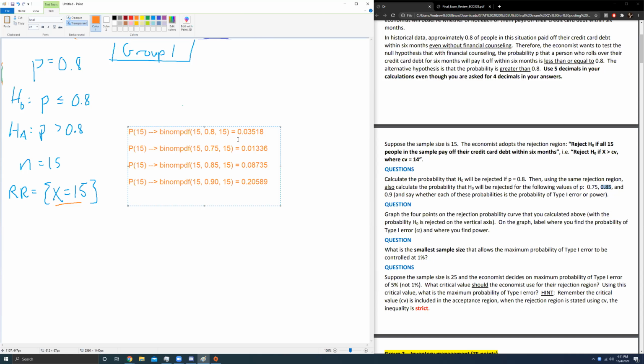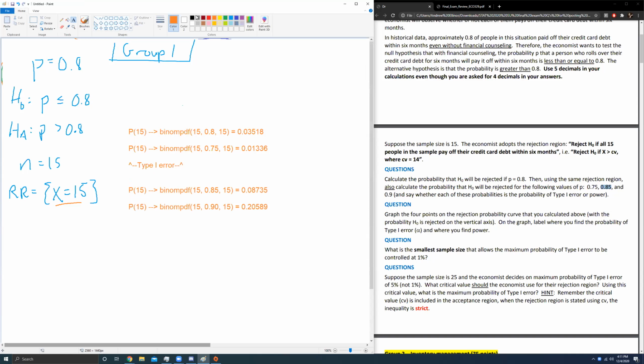This is these two, type 1 error. Why are these a type 1 error? Because what did we say about P here? We rejected. These are all rejecting. These are all, what is the probability of rejecting? But we were rejecting the null hypothesis. I probably should say what we're rejecting. We're rejecting the null hypothesis. That's what we tend to say we reject. Rejecting the null hypothesis, even though the null hypothesis was true.